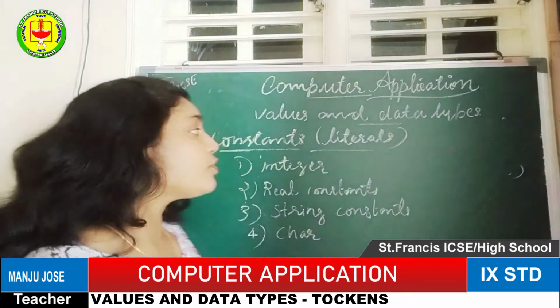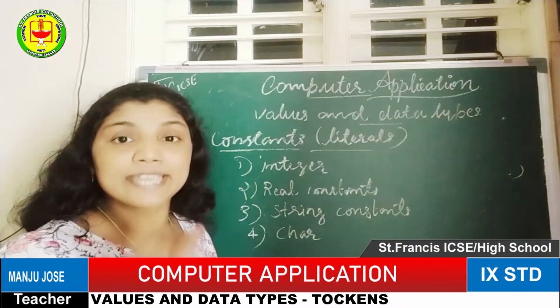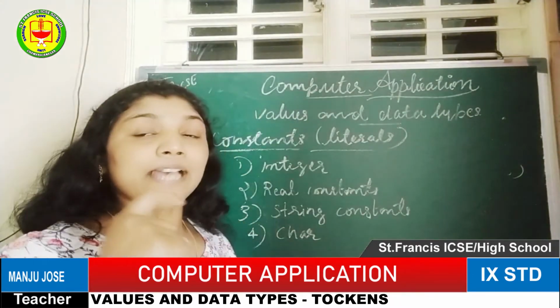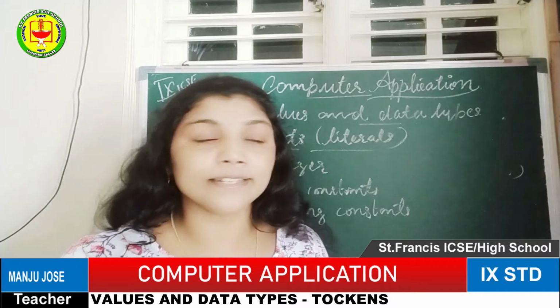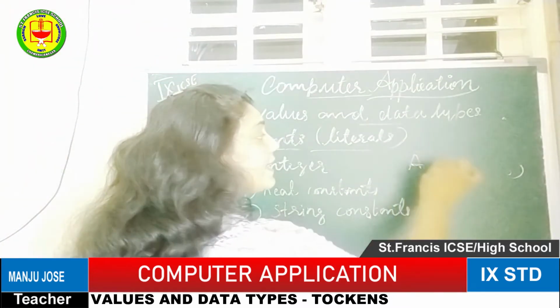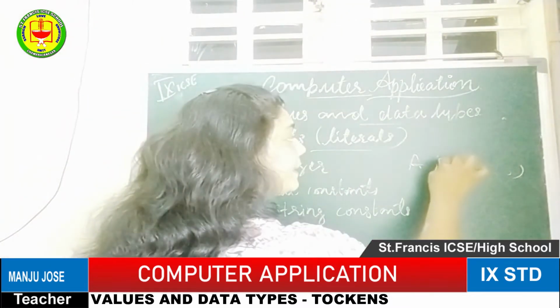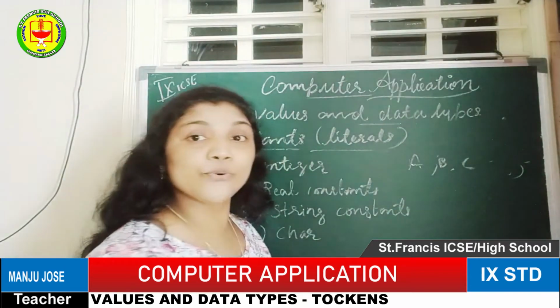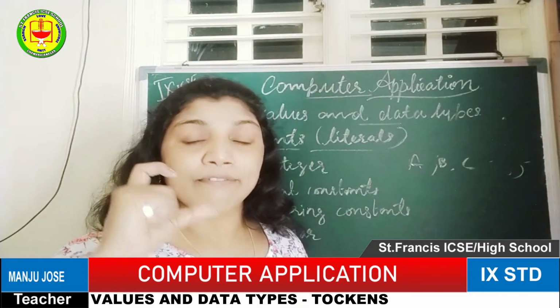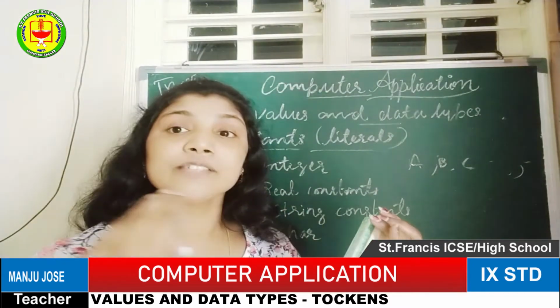First, the character. A character is an alphabet letter, one of the letters we use from the keyboard. Each individual letter is called a character. A is a character, and B, C, D, and so on. When characters come together, we call it a string.